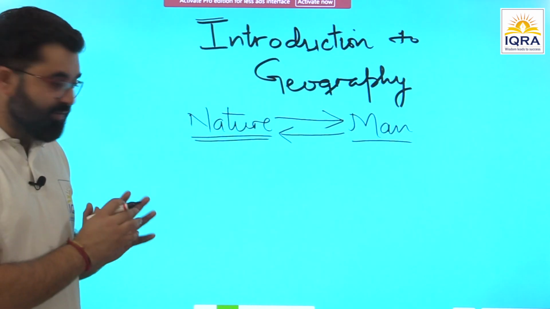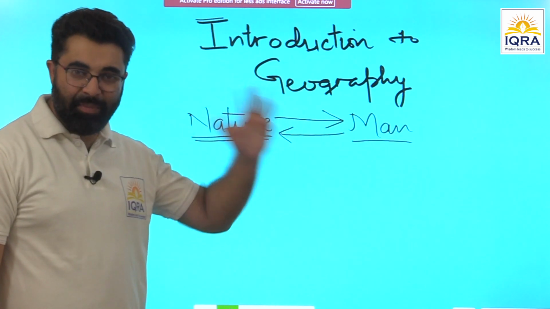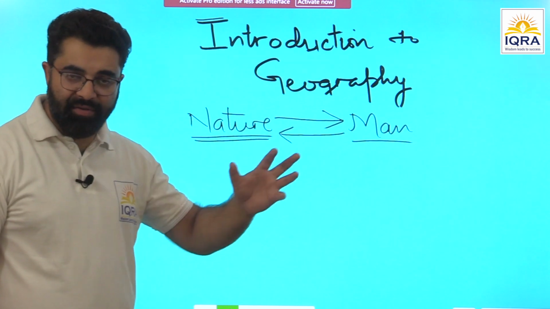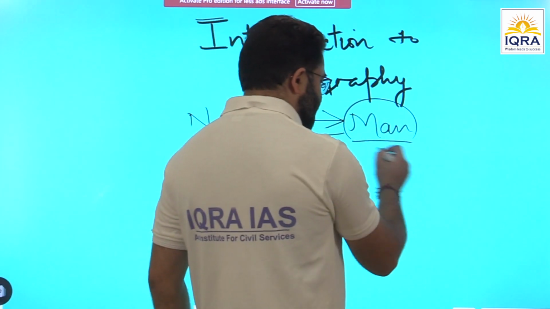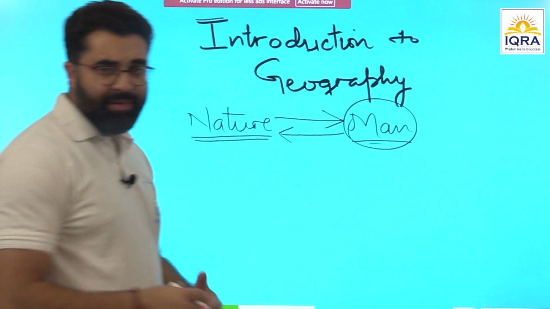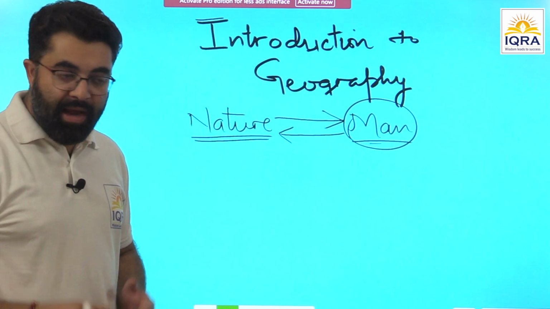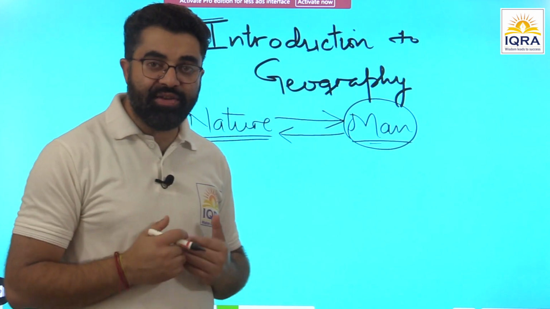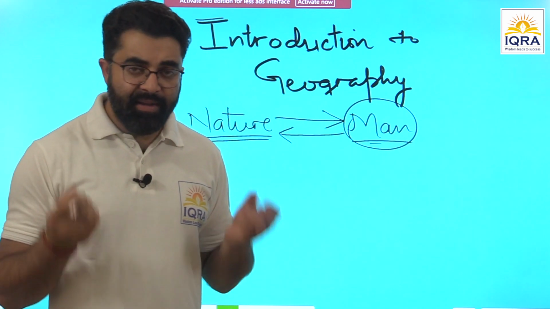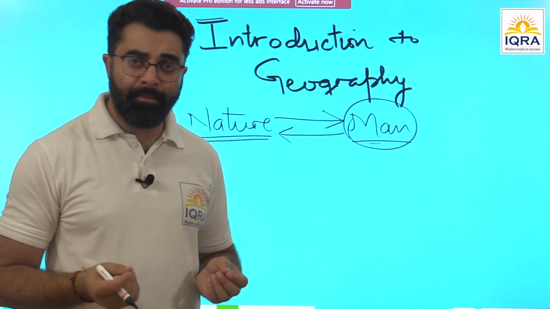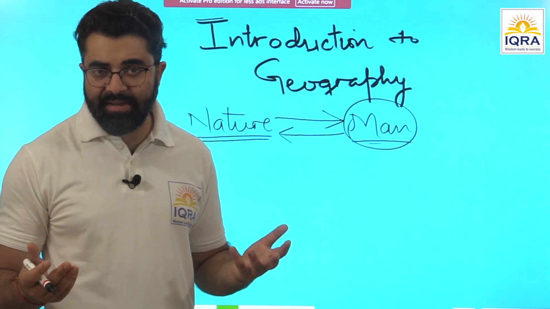So in one part of geography, we are going to study the climatic phenomena, atmospheric disturbances, atmospheric phenomena, then oceanography, then geomorphology. Here we are going to study human activity, human population, human settlements, industries, agriculture, and how agriculture is influenced by natural setups, natural conditions. For example, the best example can be India. Any country can be an example for this interrelationship.